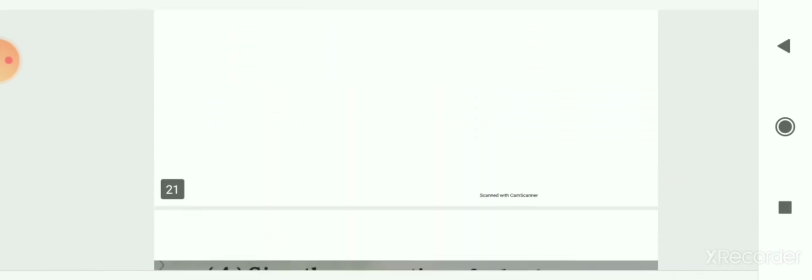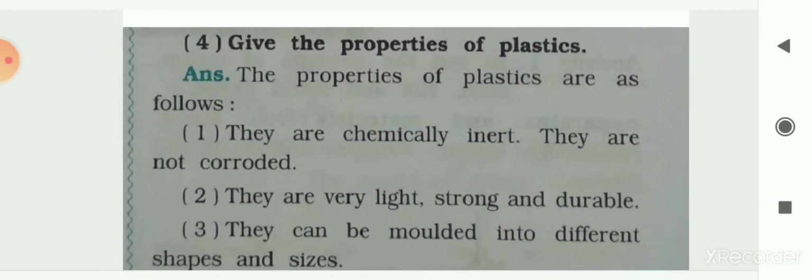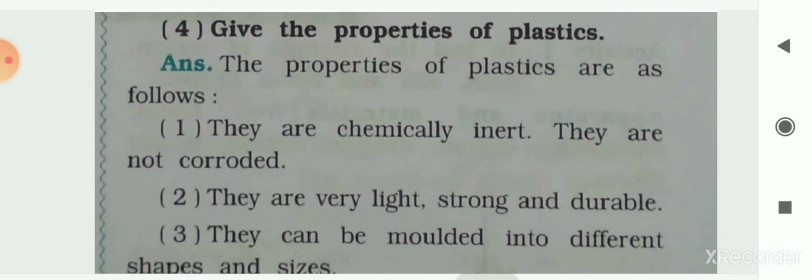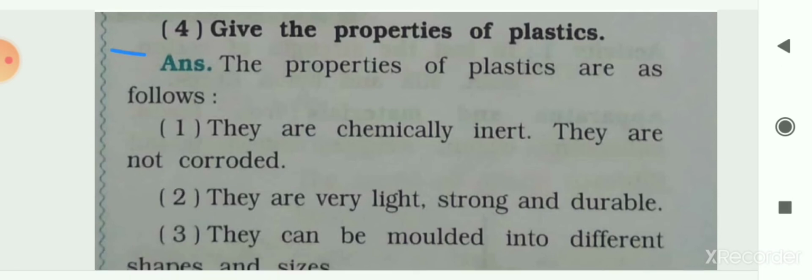Now the next question is: give the properties of plastics. Now what are the properties of plastics? The properties of plastics are as follows. The first one is they are chemically inert and they are not corroded. Chemically inert means they do not easily react with air and water or other substances. So they are not corroded.